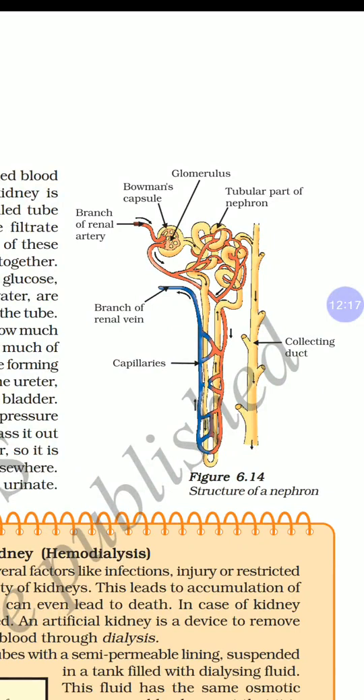If there is more water in the body, more urine is formed. If there is less water in the body, less urine is formed and a thicker urine is formed. You got it, no? Understood? Once these nephrons form urine, all the urine drops are collected in the collecting duct.